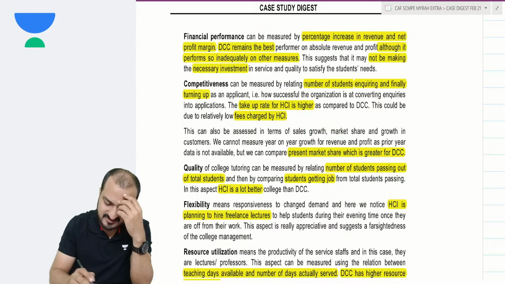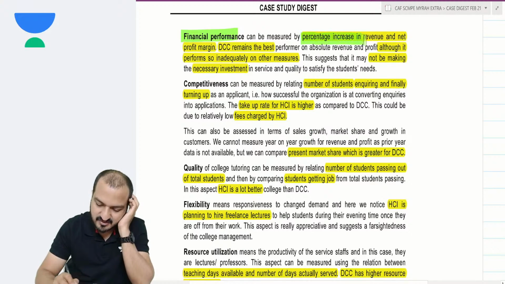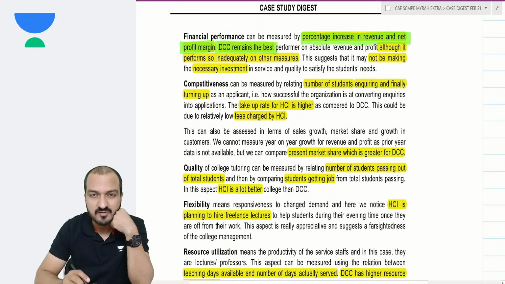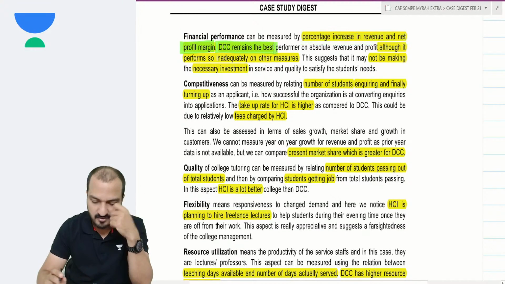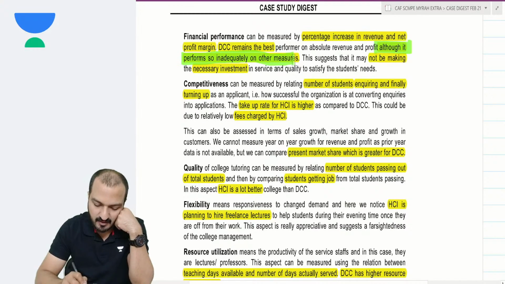In case of colleges, financial performance will involve percentage increase in revenue and net profit. DCC remains the best performer here because they have better profit and better revenue, although it performs inadequately in other measures. Even though it is having good profits, it is not performing well in other measures.